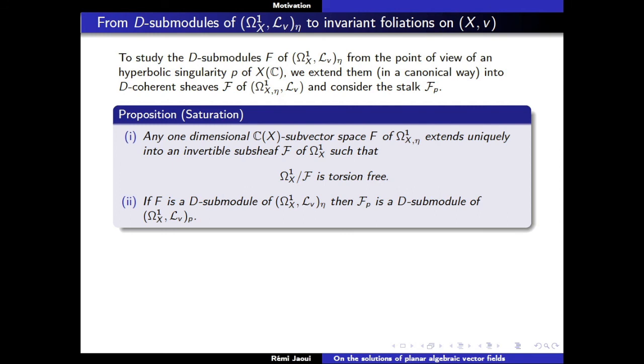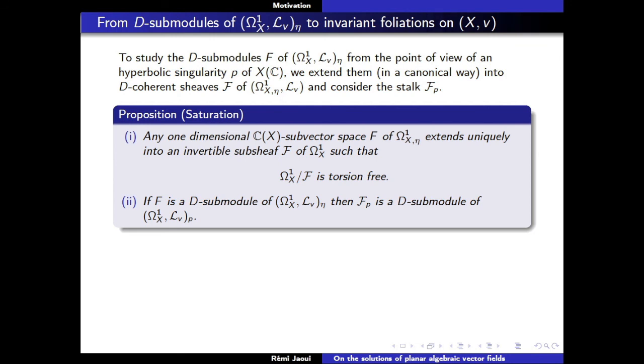Algebraic geometry is very well done, and this is a very nice thing: if you're given a C(X) submodule of this thing at the generic point of X, it extends uniquely into an invertible sheaf F of omega 1 of X. If you just say that, it's not enough. The condition to make the extension unique is that omega 1 of X divided by F is torsion free.